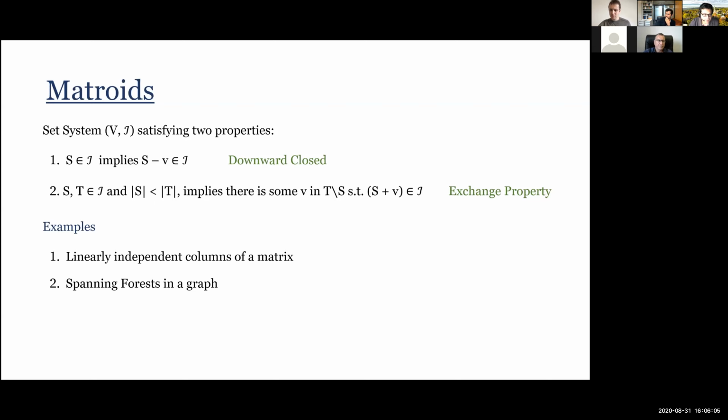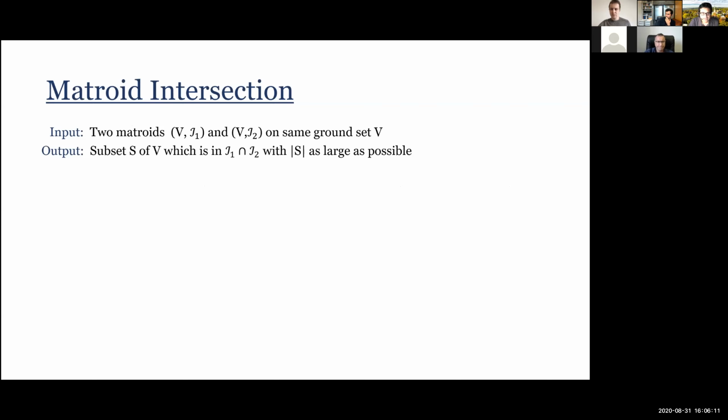They're called graphic matroids. There are many other examples of matroids, but the problem that we are going to look at is that of matroid intersection. Let me state the problem. The input is 2 matroids on the same universe, V with I1 and I2 being the 2 collections of independent sets. The goal is to output a subset which is independent in both matroids and has cardinality as large as possible.